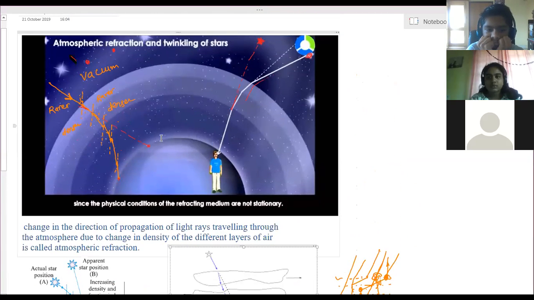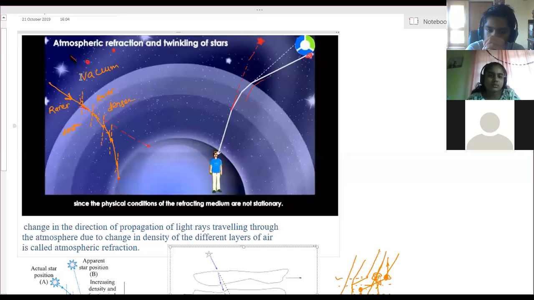So you can see here, this is the surface of the earth. Over that, the earth's atmosphere is present. This is the envelope of air that we call the atmosphere. It is made up of many different layers, and every layer has different densities. As we go upward, the density decreases. It keeps on decreasing, and after that it will become nil. So no air, no particles, no density. Therefore, when we move upwards, the density goes on decreasing.